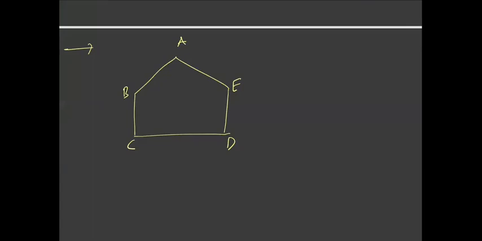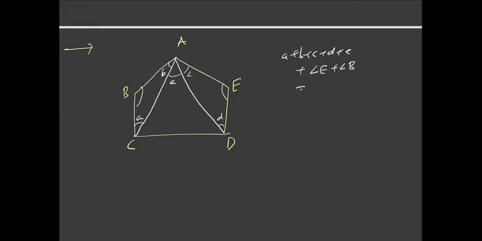Okay, so let us discuss. One of the methods is you can join AC and AD. If you add all these angles, say angle B, angle C, angle D, and small angle E, and let us also include angle F and angle G, these are the angles of three triangles.